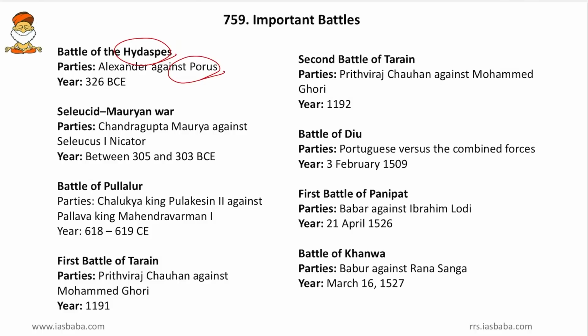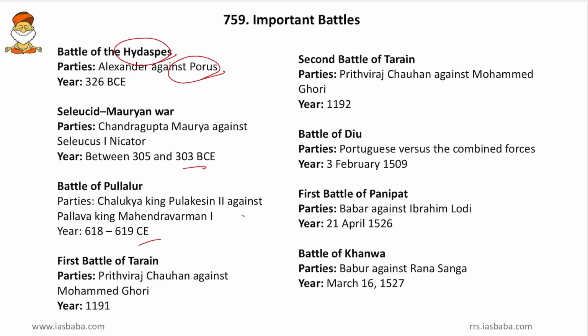Then the Seleucid Mauryan War. Friends, it was fought between Chandragupta Maurya and Seleucus Nicator. So friends, this is worth remembering. Then it was fought between 305 to 303 BCE. Then the Battle of Pulalar, that is the famous battle between Chalukya King Pulakeshi II and Pallava King Mahendra Varman, and this took place in the year 618 to 619 CE.